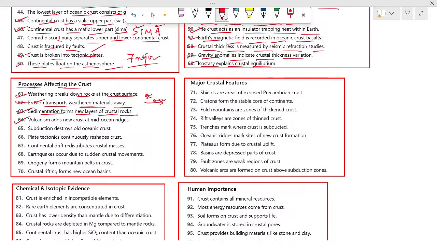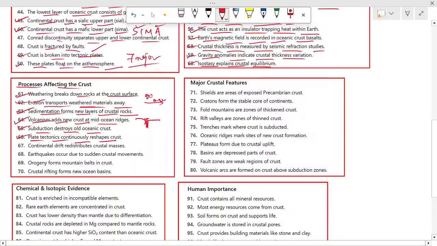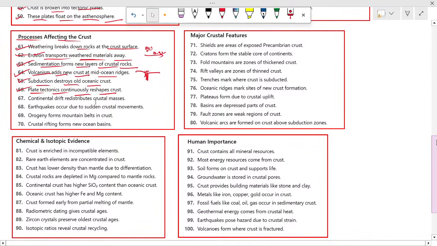Then 64: volcanism adds new crust at mid-oceanic ridges. When we talk about the mid-oceanic ridge, that is the new crust. Okay. 65: subduction destroys old oceanic crust. Okay. 66: plate tectonics continuously reshapes crust. Remember this, plate tectonics continuously reshapes our crust.